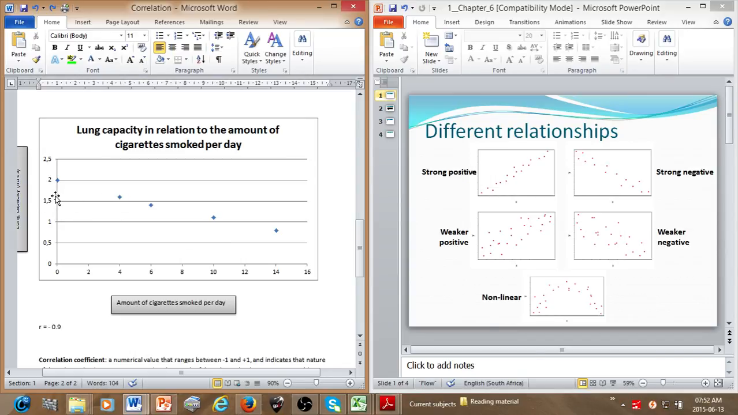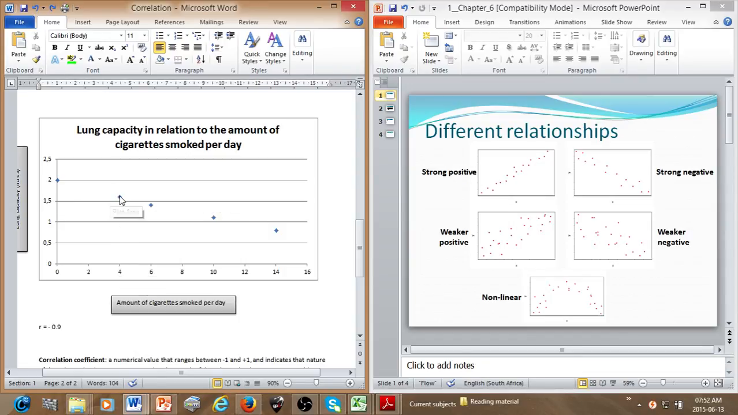So therefore, your negative relationship, like I said over here, so for example, as the count along the x-axis increases, the count along the y-axis decreases. So for example, over here we've got 4 cigarettes per day.